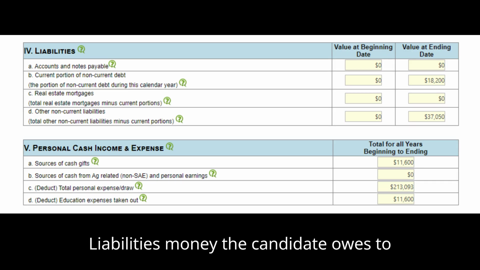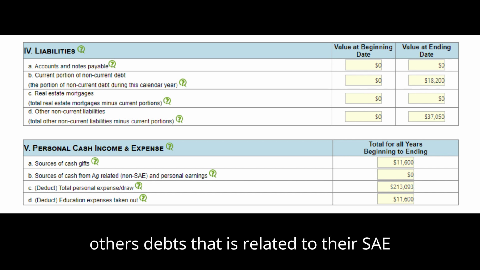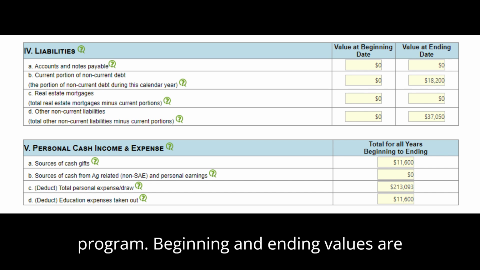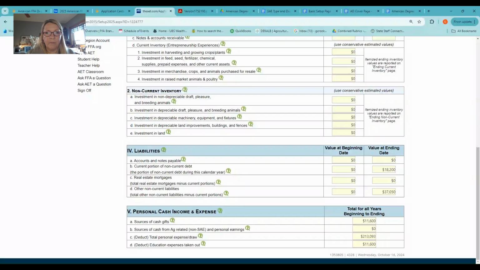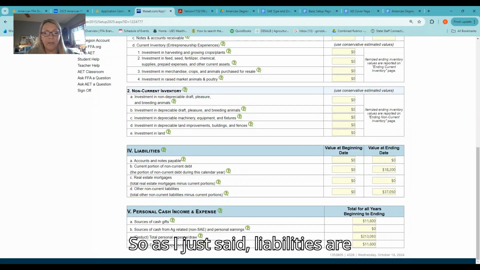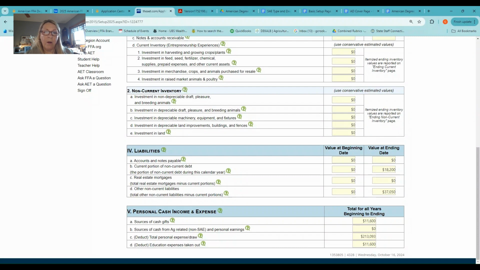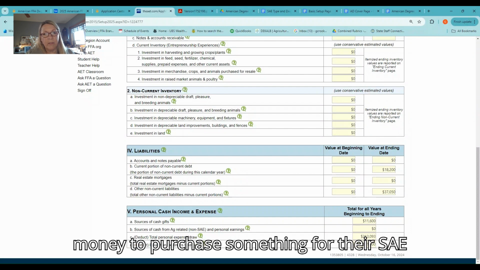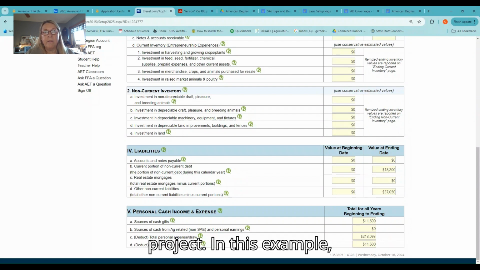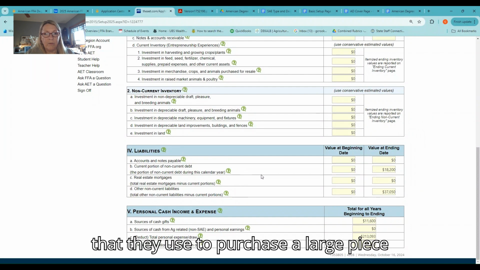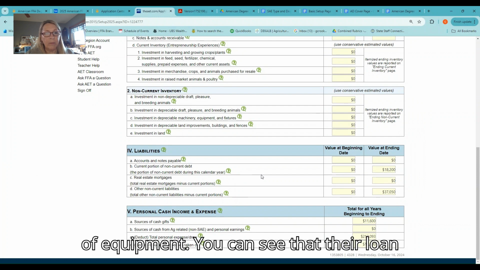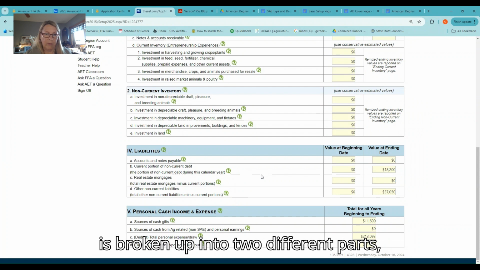Liabilities: money the candidate owes to others, debts, that is related to their SAE program. Beginning and ending values are entered. So, as it just said, liabilities are monies that the FFA member owes, that they borrowed money to purchase something for their SAE project. In this example, this student has a loan that they used to purchase a large piece of equipment. You can see that their loan is broken up into two different parts.